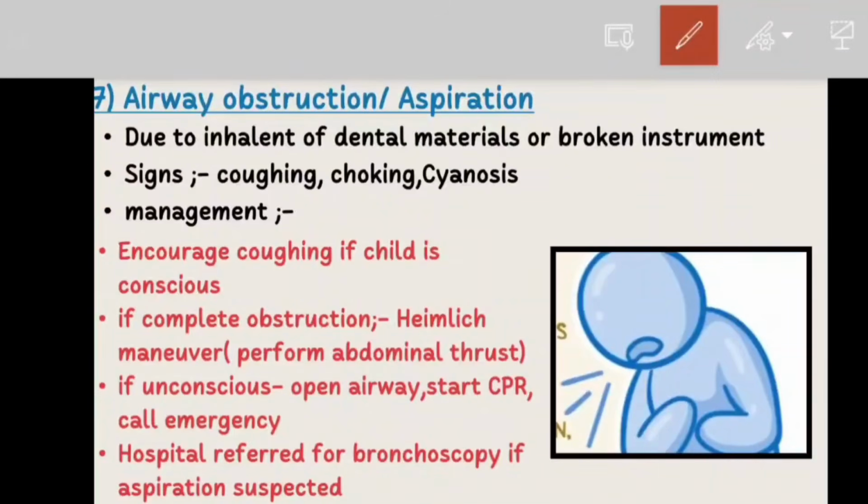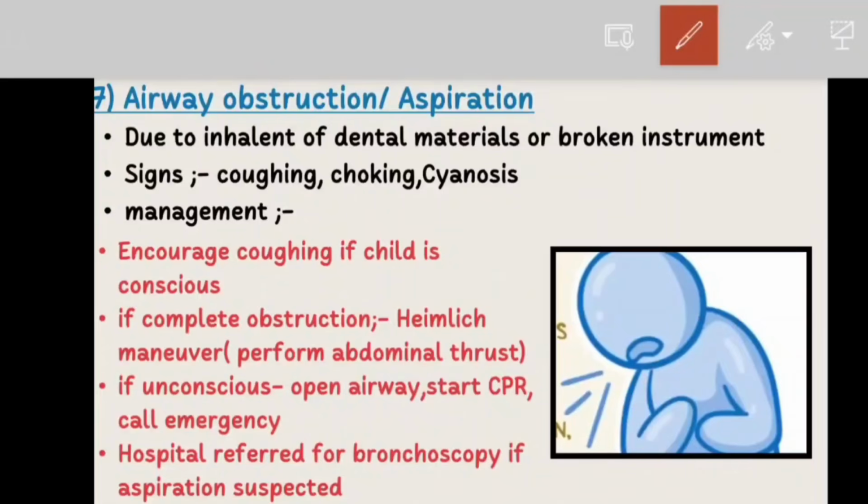Now let's discuss one of the most dangerous emergencies in pediatric dentistry, that is airway obstruction. A question for you: during a treatment, a small dental instrument slips into the child's mouth. The child suddenly starts choking. What should you do first? That is an airway obstruction. So, what is an airway obstruction?